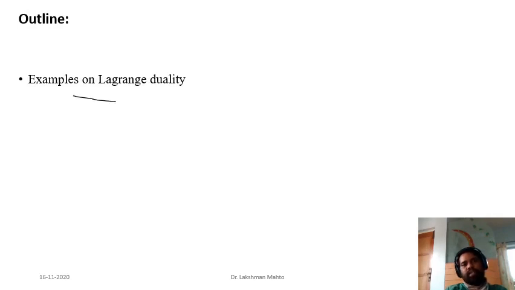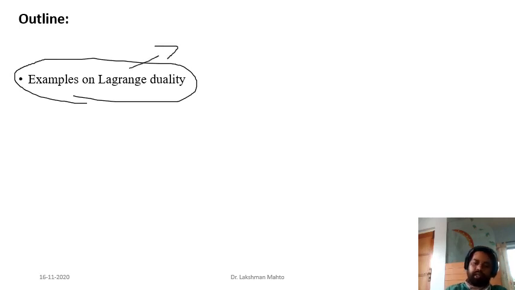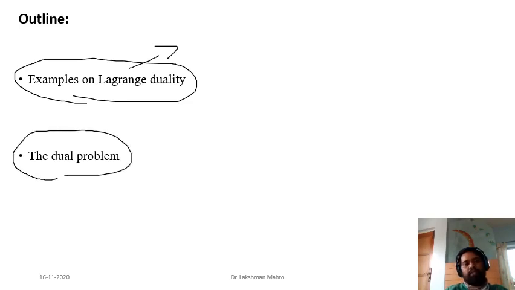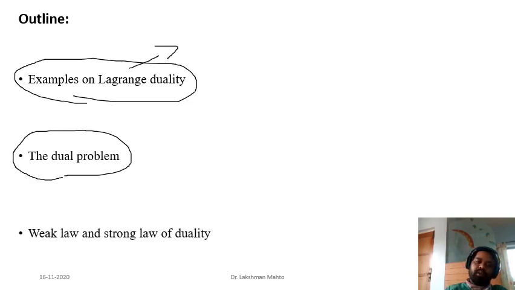First, I will take a few examples of problems where we will apply Lagrange duality in order to get a dual problem. Once we have enough idea how to find a dual problem for a given primal problem, then we will talk in detail about that dual problem. There are many criteria, and one of them is the law of duality. That means there are two types of law of duality: one is the weak law of duality, another is the strong law of duality.